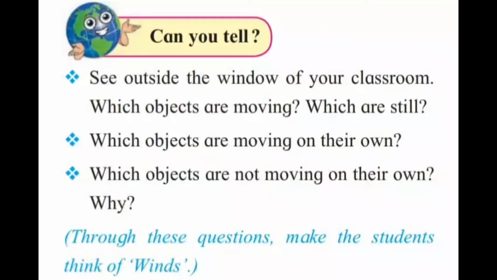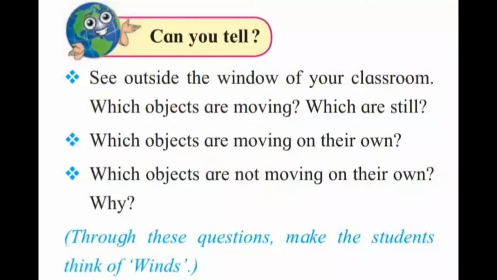Your answer will be humans, vehicles, birds, animals and insects, leaves of trees, dust particles, clouds, an aeroplane, the flag fluttering on the flag post, etc. Listed below are the objects that are still.